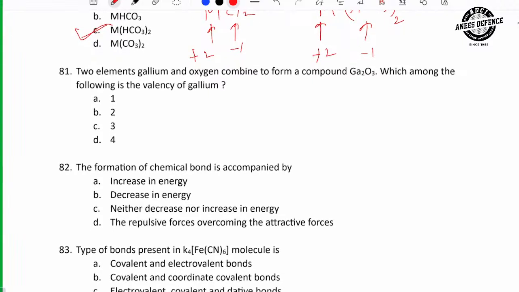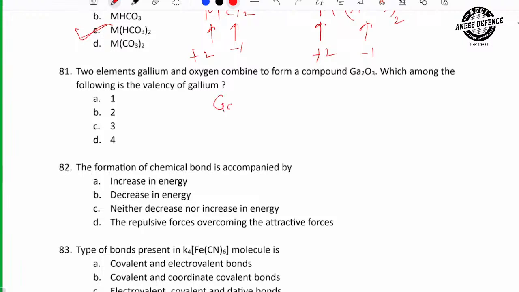Now you can do this. Please write, same concept. Two elements, gallium and oxygen.